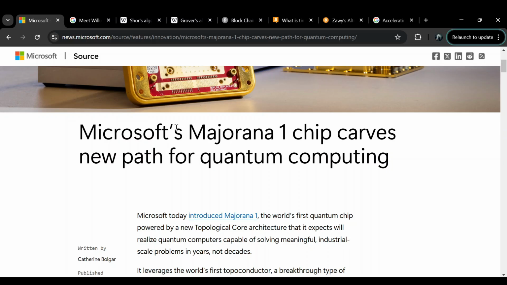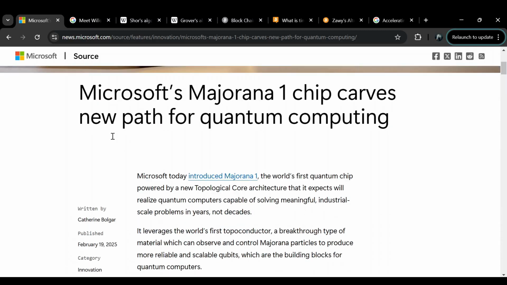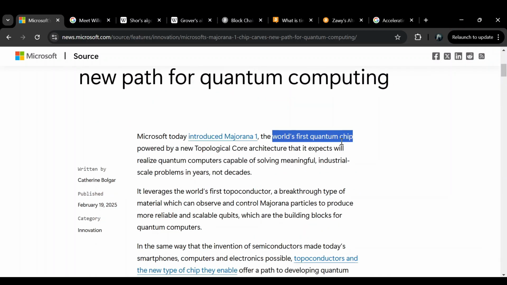Today I'm going to talk about quantum computing and Bitcoin. So just a quick overview of the threat and of the context of what's going on. Microsoft just came out with its new quantum chip, and this is apparently the world's first quantum chip powered by topological core architecture, and it's supposed to allow quantum computing's potential to be realized within a few years and not a few decades. So this is definitely very big news in the grand scheme of things.